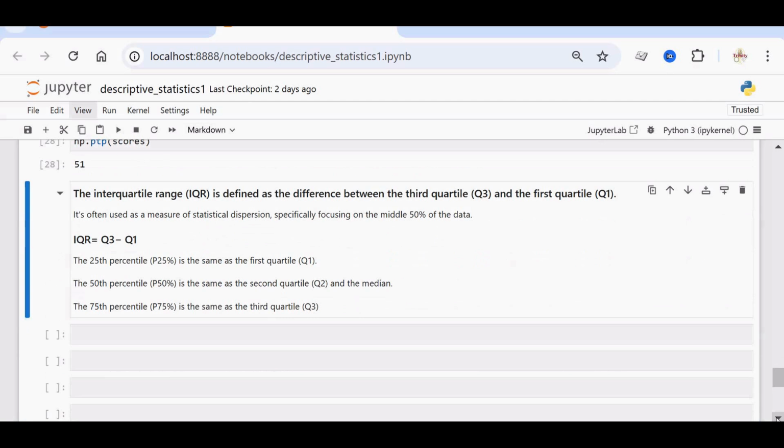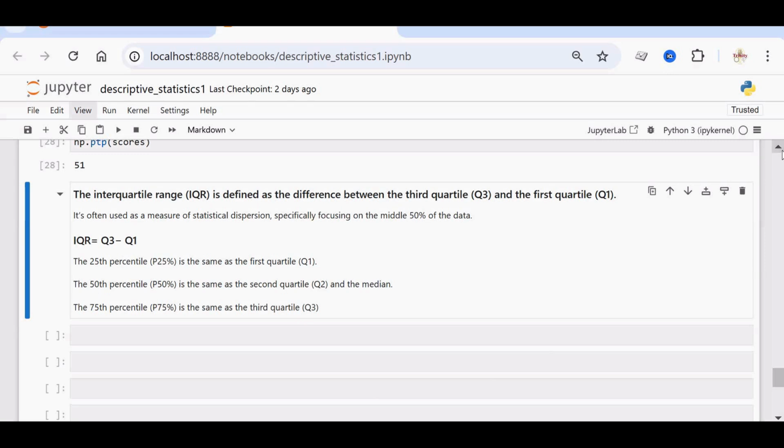Okay, then the most important statistical measure is interquartile range. It is actually the difference between third quartile and the first quartile, that is Q3 minus Q1 is the formula. It's used as a measure of statistical dispersion, and it specifically focuses on the middle 50% of the data. Another way of finding out Q1, Q2 and Q3 is using percentiles. The 25th percentile is same as the first quartile, 50th percentile is same as the second quartile, and 75th percentile is same as the third quartile. So we can find out percentiles and we can find out IQR.